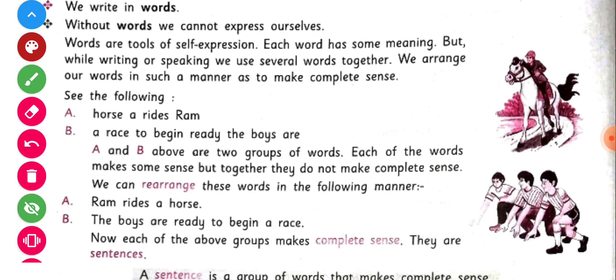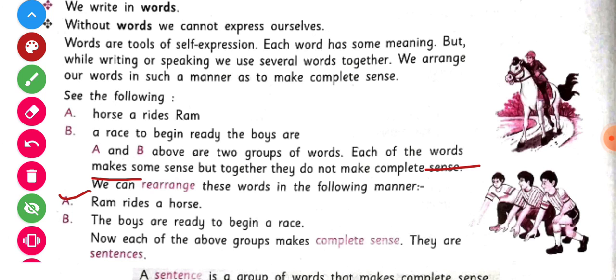That's why we cannot call these groups of words a sentence, because a group of words that has a complete sense, that has a complete meaning, is called a sentence. Children, each of the words makes some sense, but together they do not make complete sense. So we have to rearrange these words in the following manner.